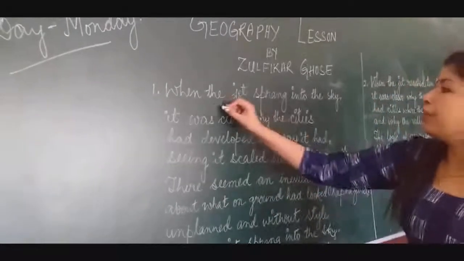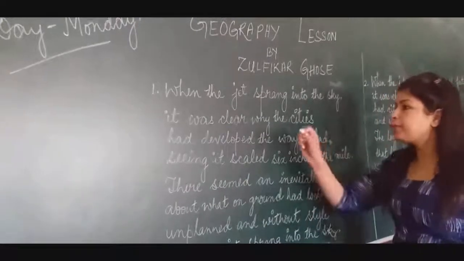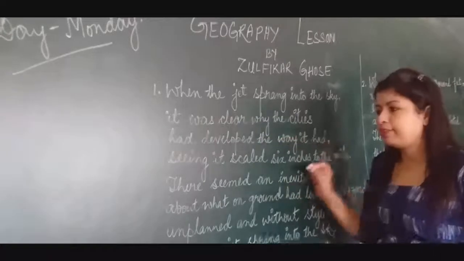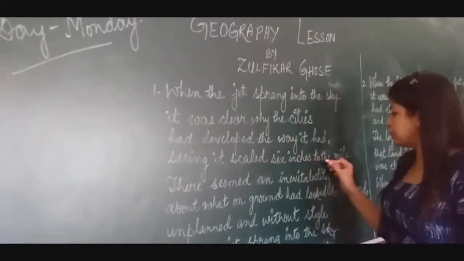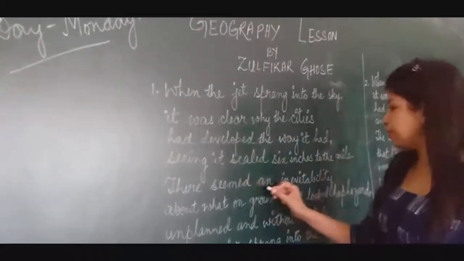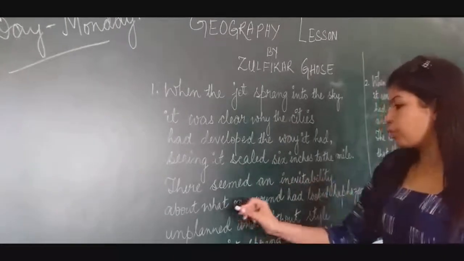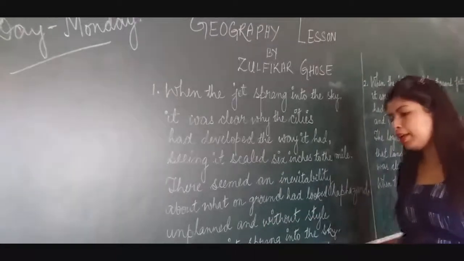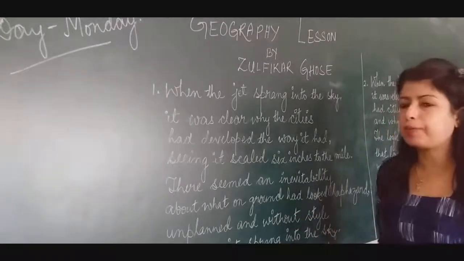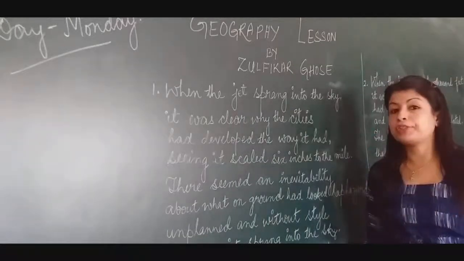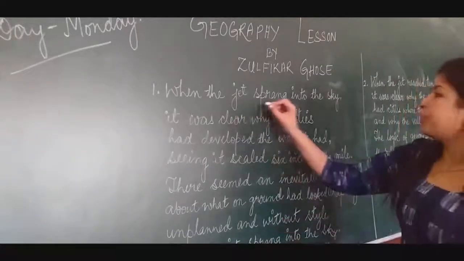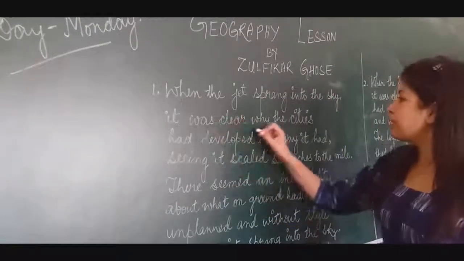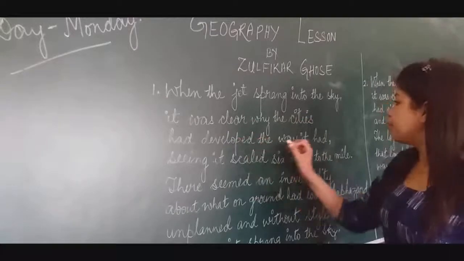Now, when the jet sprang into the sky, it was clear why the cities had developed the way they had. Seeing it scale 6 inches to the mile, there seemed an inevitability about what on ground had looked haphazard, unplanned and without style when the jet sprang into the sky. Now see here, what is the poet trying to express? When the jet flew into the sky, it was clear why the cities had developed the way they had.